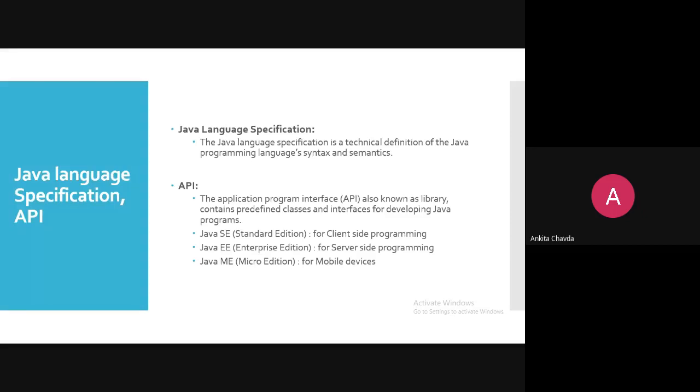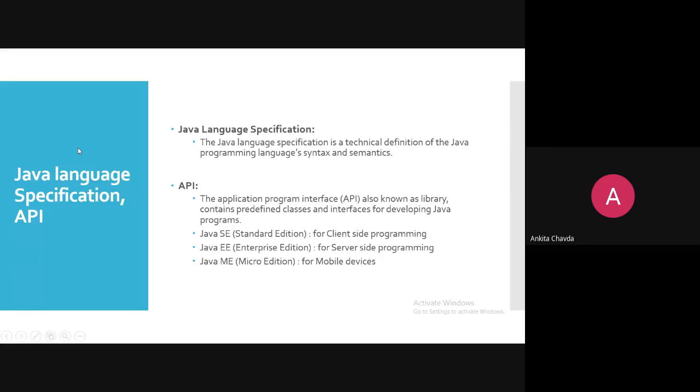If we have many APIs, libraries, classes and interfaces together in one unit, then that is known as a Java framework, right? You can even find the difference between framework and API, you will easily get to know. But don't worry right now, we are just learning some of the terms related to this.